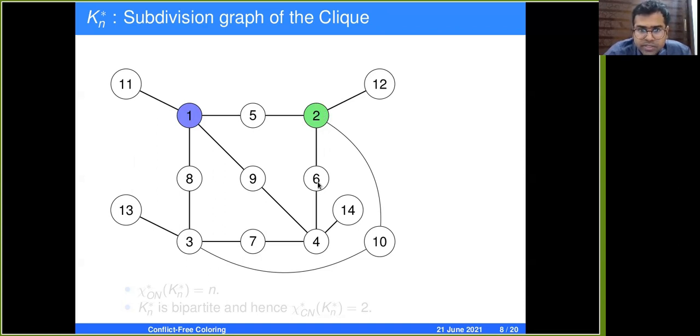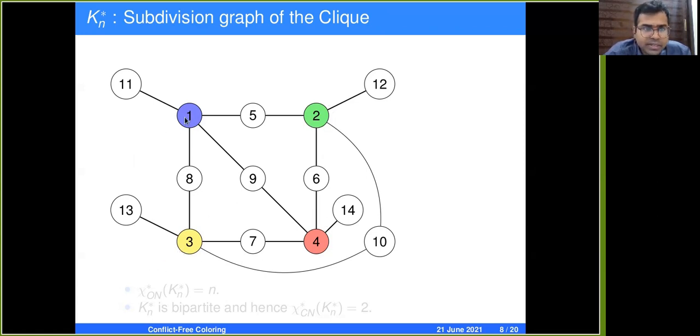Similarly, because of the vertices 6 and 9, the vertex 4 is going to get a color which is different from blue and green. Based on the same arguments, because of the vertices 8, 7, and 10, the vertex 3 is going to get a color which is different from the 3 existing colors. So in fact, for a Kn star, the subdivision graph of a clique on n vertices, we require n distinct colors to color the n original vertices of the clique.